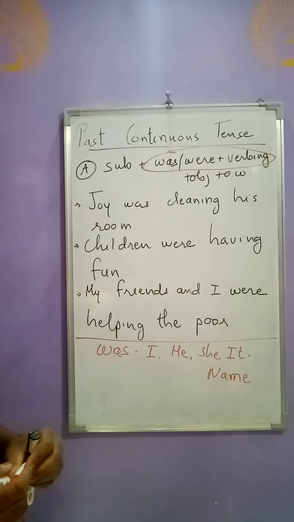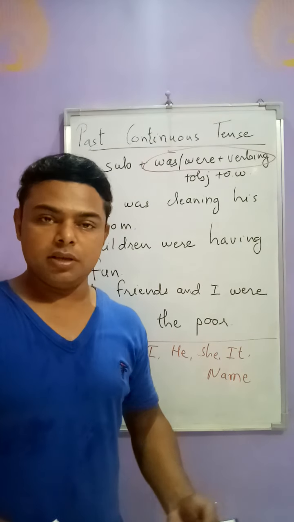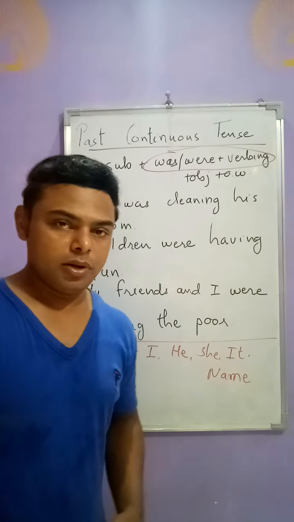It can be used with one name, okay? And were can be used with all other subjects. For example, we, you, they and plural things.